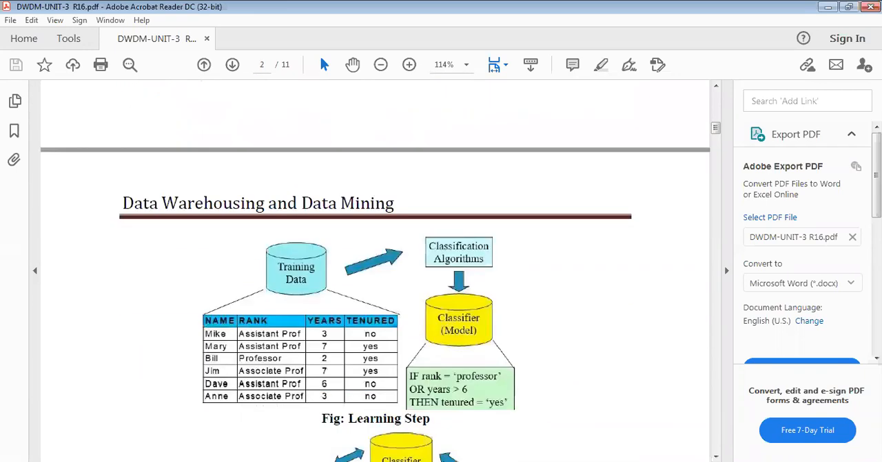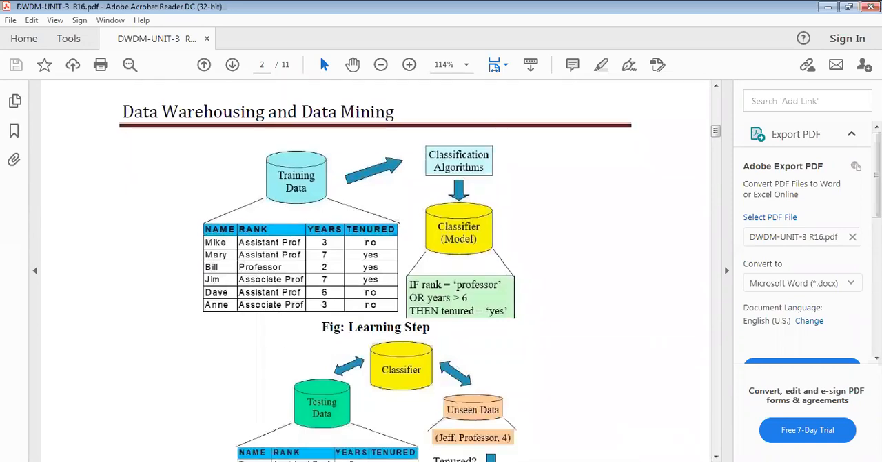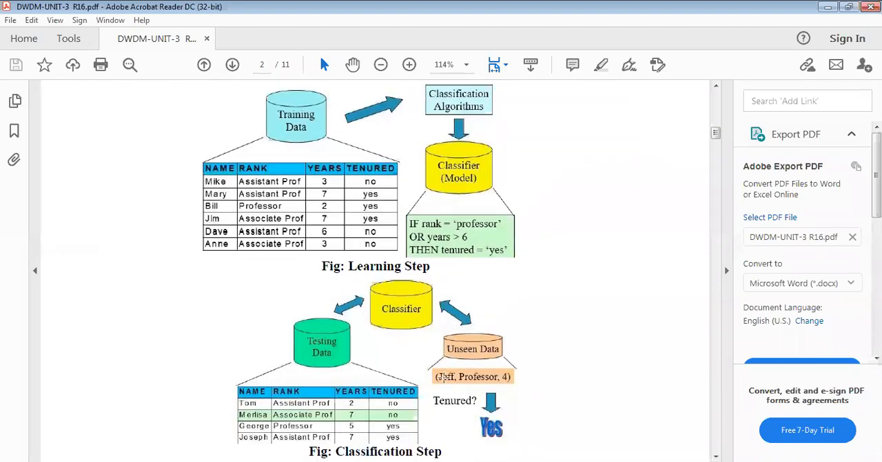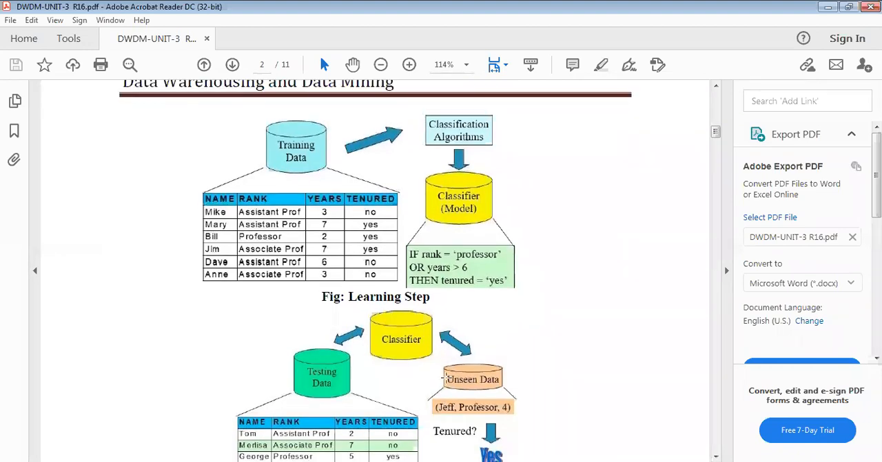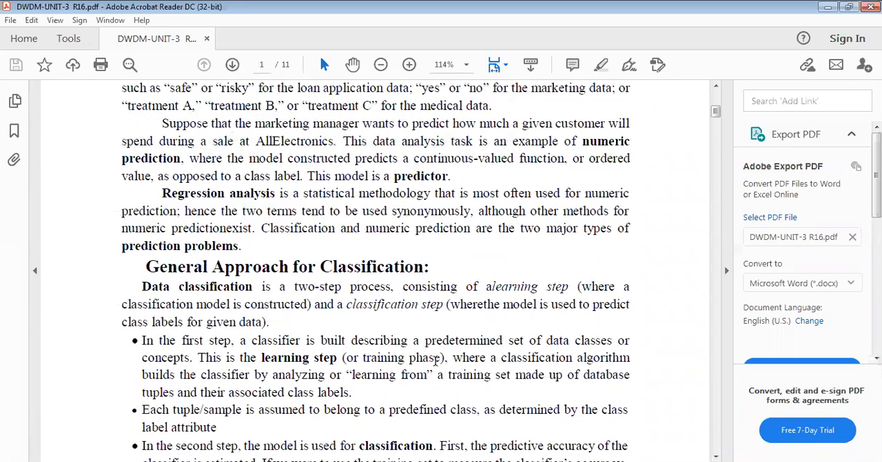See here, I want to show this diagram: how classification algorithms you have to apply, what is the learning step, what is the classification step. Here, majorly you have to use two types of prediction problems. First one is classification. Second one is numeric prediction. First, we discuss classification.